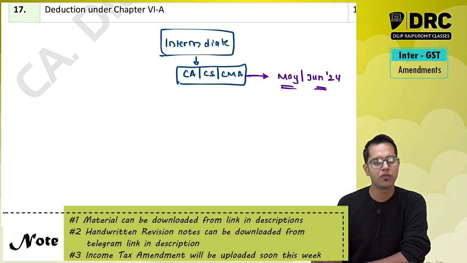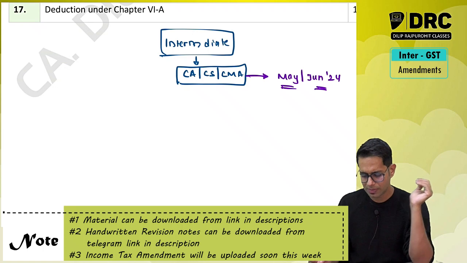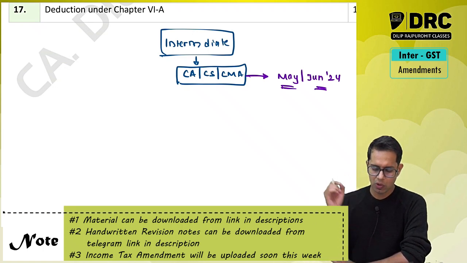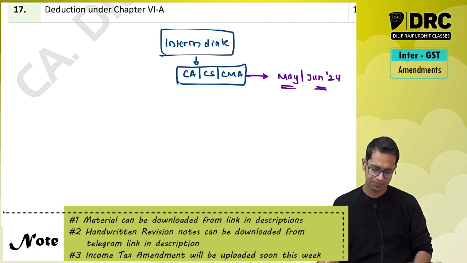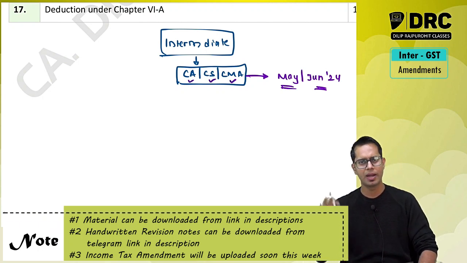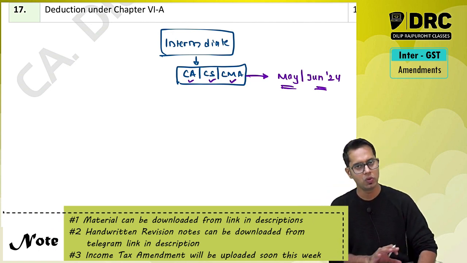So in May 2024 or June 2024 or July 24 in some cases. So those who are writing in May or June 24, for them only this amendment is specifically applicable. So whether you are a CA student, CS student or CMA student, it does not matter. This amendment will be applicable to you.